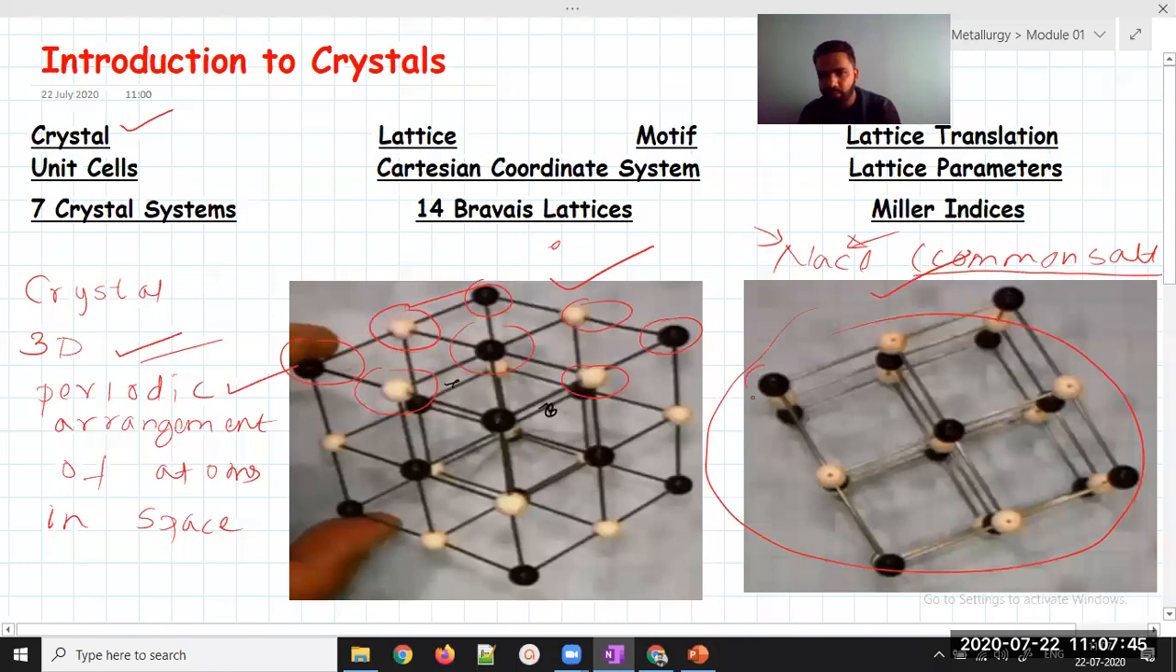So let us assume that this atom is chlorine. Then what comes next is sodium. Then what comes next, you can see in the top view.